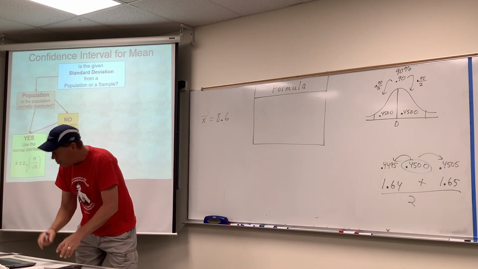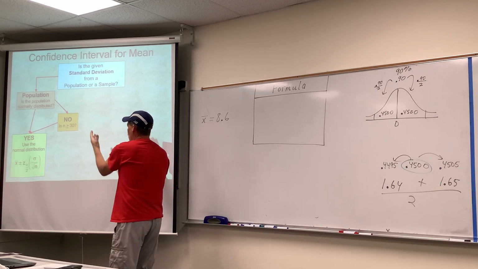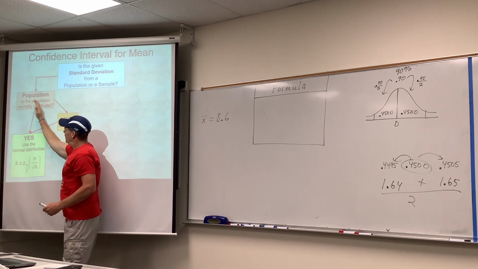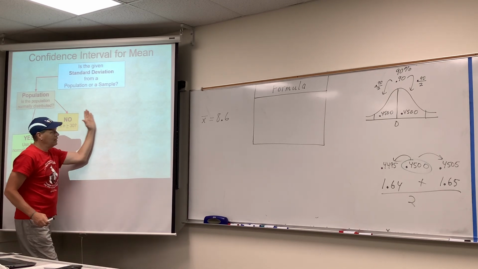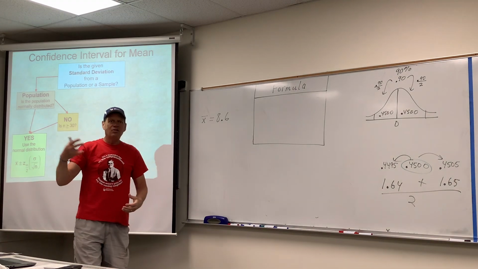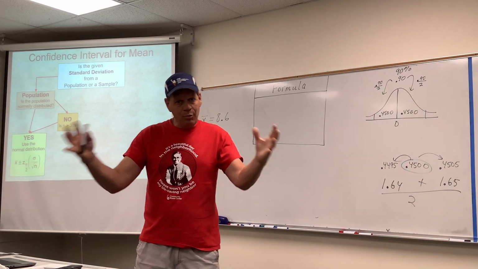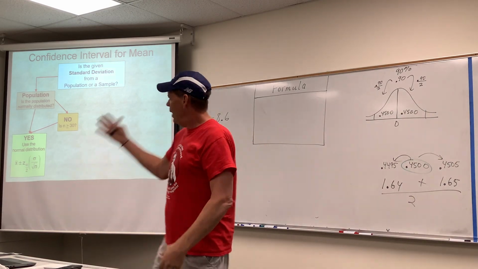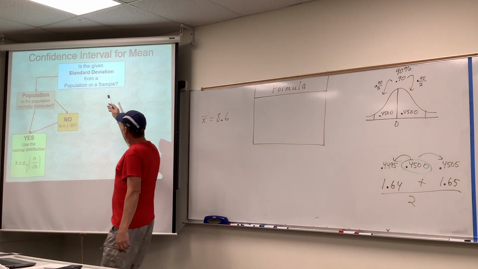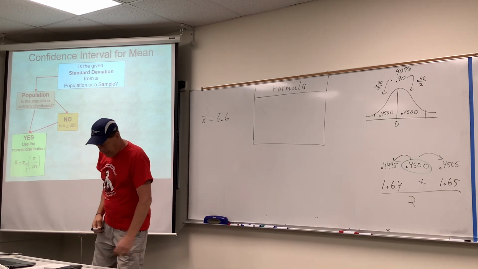I want to tell you that I built this flow chart. I took 2 sections of the book and put them on one slide. So this half of the flow chart is one section of our textbook, and this half is another section. In my experience, students were having trouble as to which section of the book it was, so I put them together into one place. It all hinges on standard deviation, as to whether it's from a population or a sample.